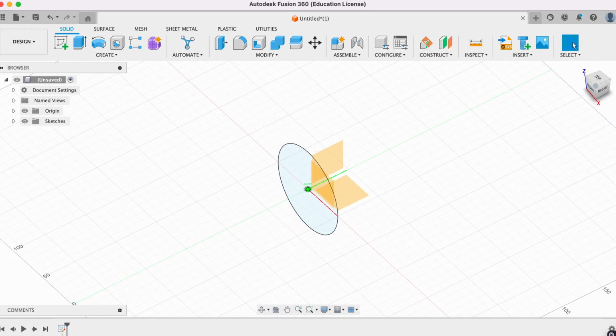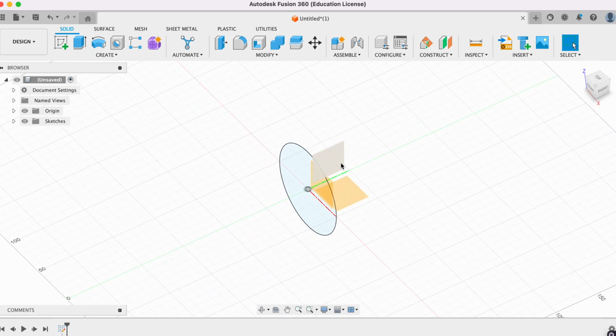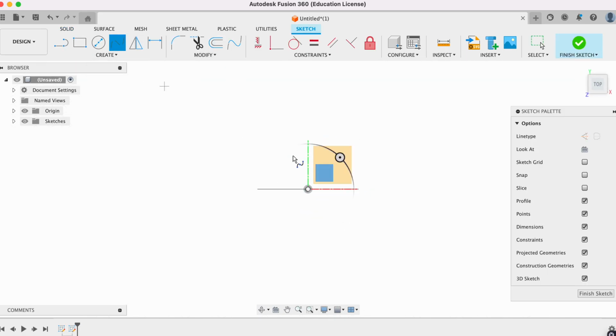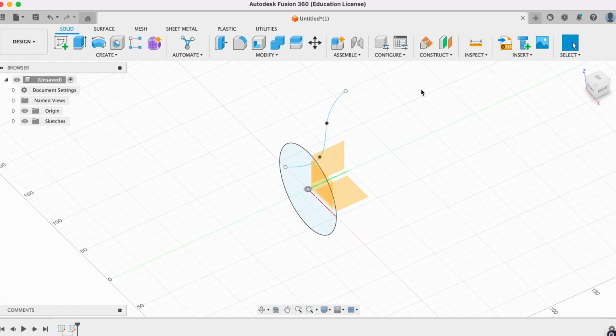For a sweep, you need two sketches. You need a profile sketch and you need a direction. So what I'm going to do now is select a plane that is perpendicular. I'm going to hit Create Sketch, and I'm going to use the spline line. Now, as I hover over this object, I should be able to make a line that's all curved and should be really interesting. And then I click the little green check mark, and I'm good.